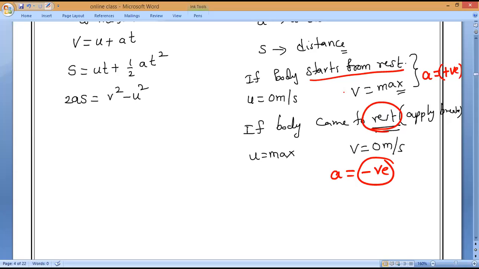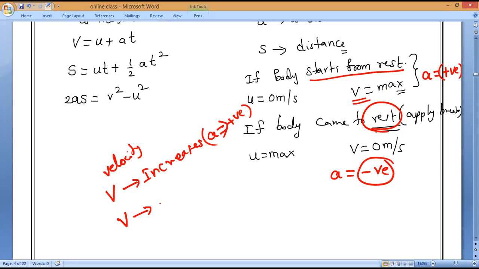So observe very carefully. Velocity is increasing, acceleration is positive or negative? Velocity increases, acceleration is positive. Next, velocity decreases. V means velocity. Then what about the acceleration? Acceleration is positive or negative? Negative. That is called, we have a word for it. What is that word called? Retardation, or negative acceleration.